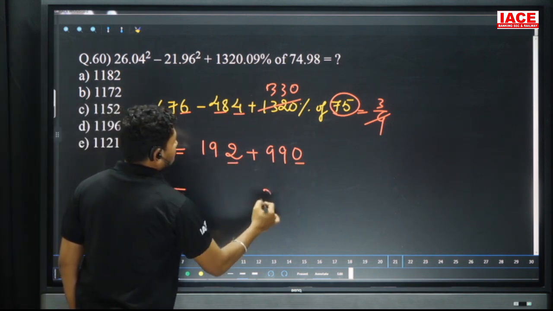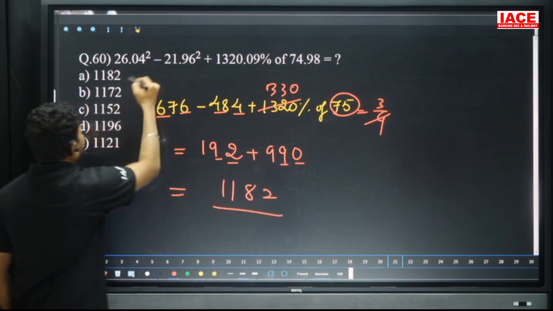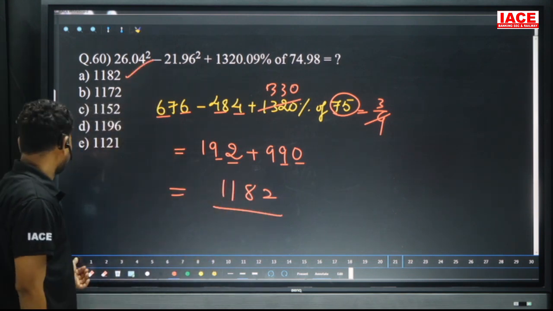2 plus 0 is 2. 9 plus 1 is 10. It is equal to 11. Overall answer is 1182. Our option is A.